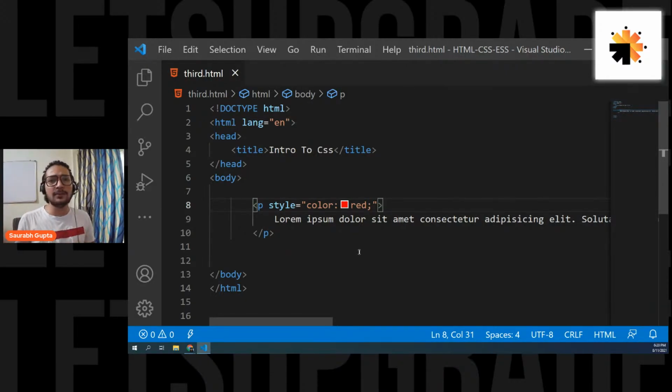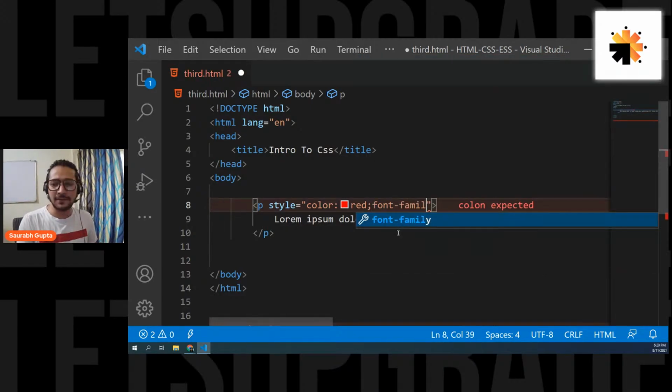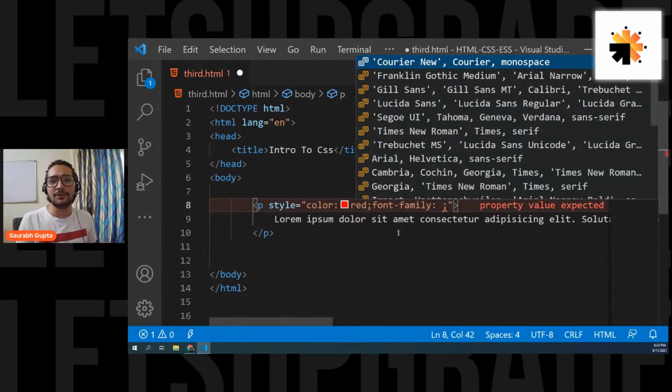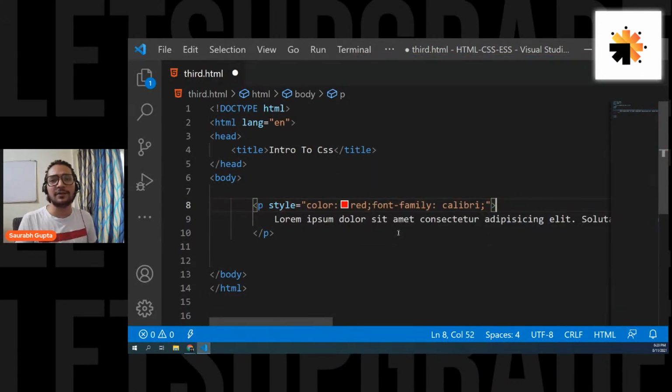Now, if you want to write any more properties, go ahead. After the semicolon, you can continue with the property. So there's a property called font family, by which you can change the font family. So let's say I put Calibri. I want this font family to be Calibri. So font family is a property which helps you to change the font of the text. Again, see, after the semicolon, property, colon, value, and one more semicolon. After this, I can also continue with other properties, infinite properties. Don't worry about that. You can continue.